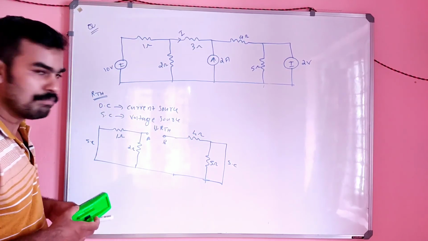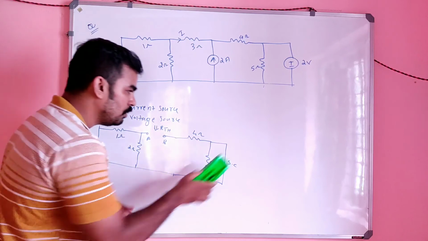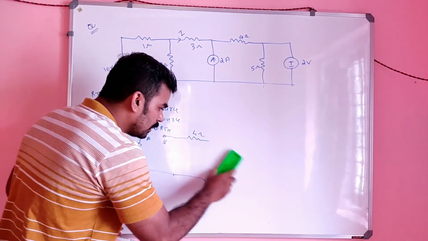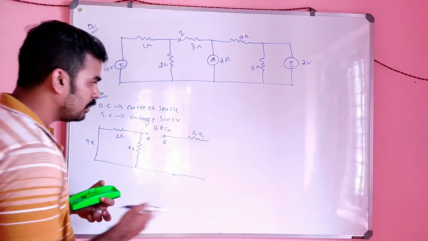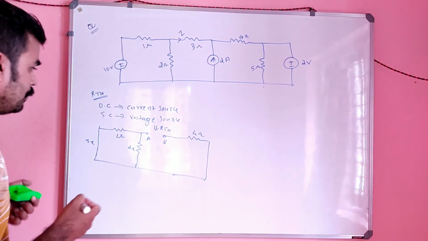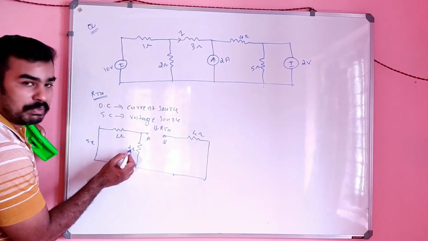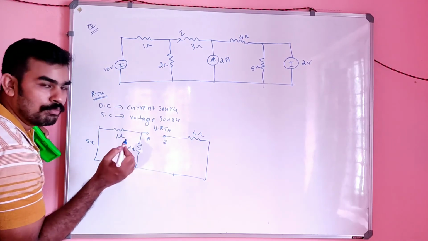This is short circuit, which means it is in parallel with this also short circuit. So no need to consider this part because it is short circuited. So it will be like this only. Now what is the resistance between A and B? Simply this 1 and 2 in parallel, in series with the 4 ohm, right?